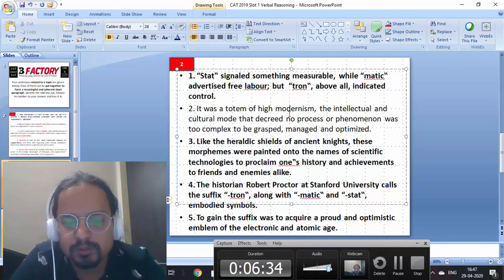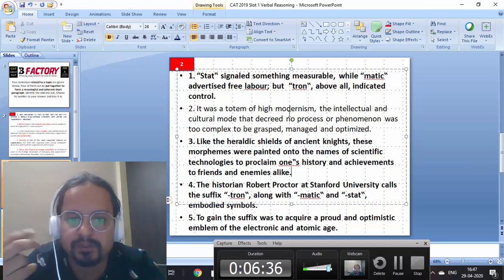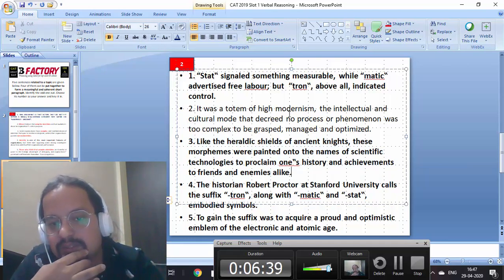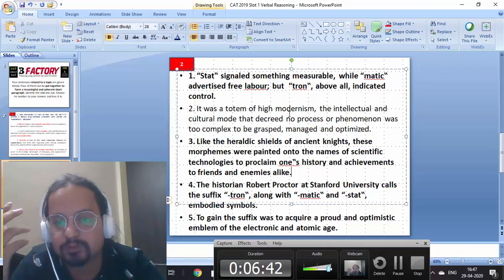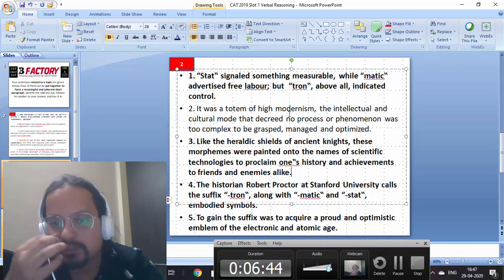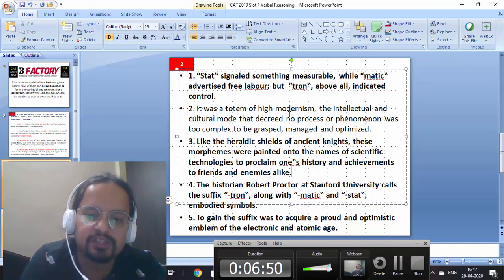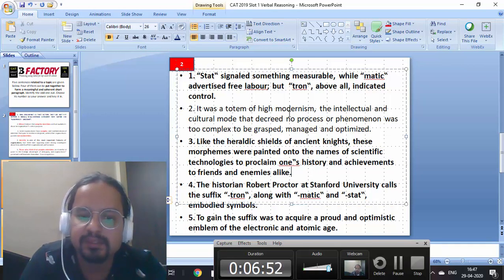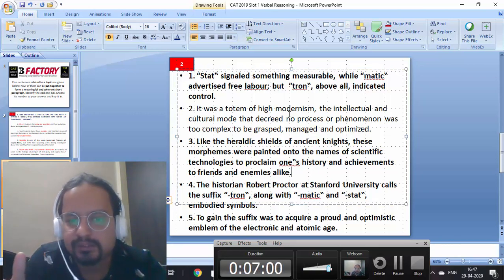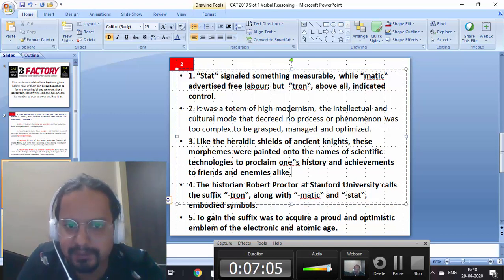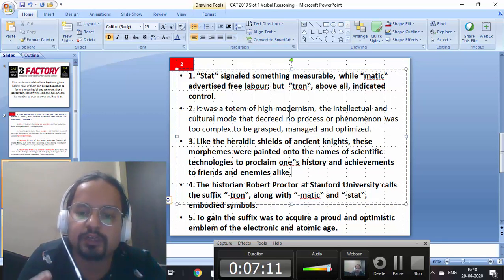What is two talking about? Two is explaining something more in depth about it. It was a totem of high modernism, intellectual and cultural mode, that no process or phenomenon was too complex to be grasped, managed, and optimized. Right. So now, what is the core of the whole passage? The core of the passage is that these three terms, when they got attached to something, acted as basically symbols of great pride and honor. Right. And they meant what they meant. So description, like four and one, if you see, it's introducing and describing, right? And five and three, you see, that is talking about how they were things of honor, right?